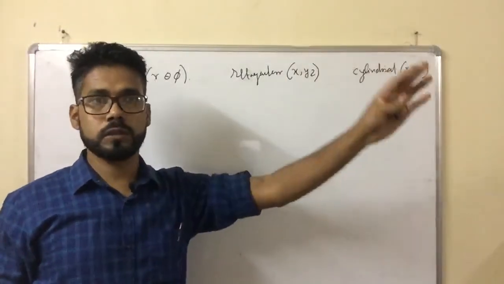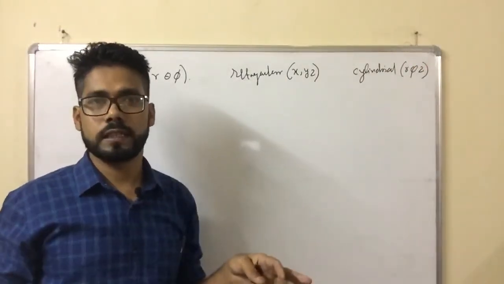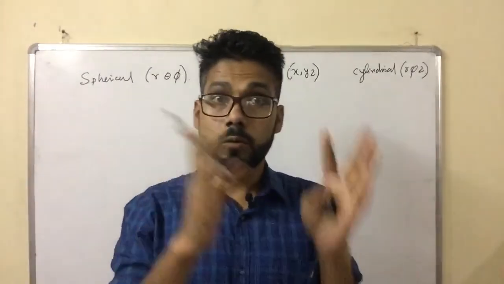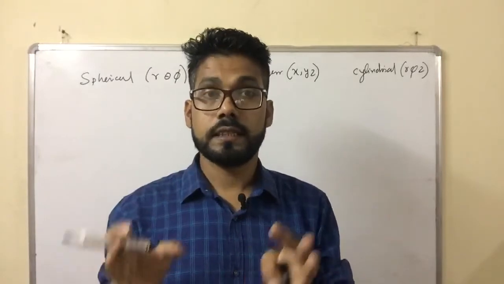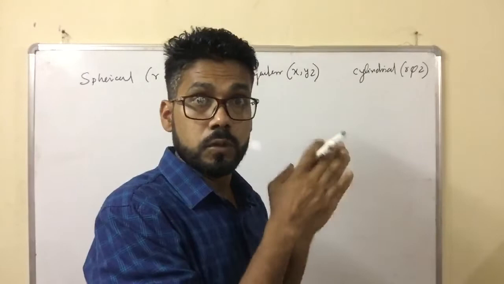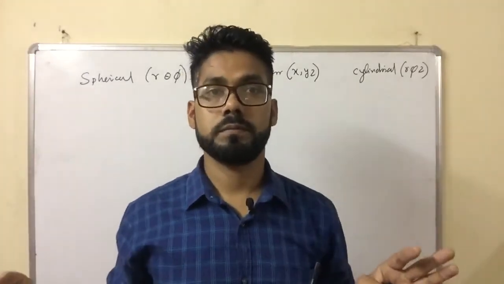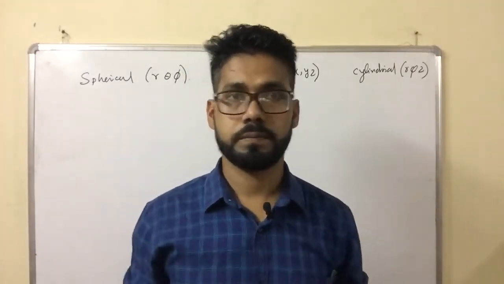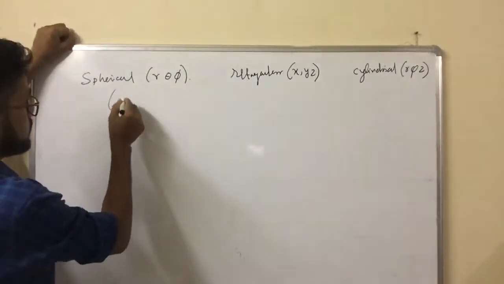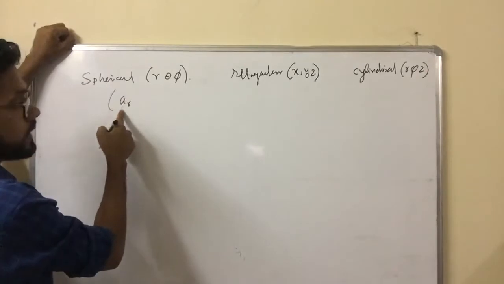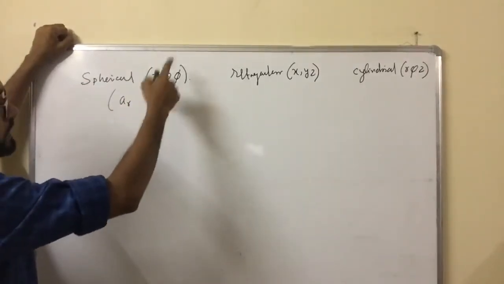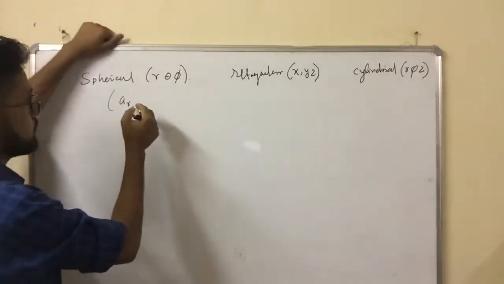I am not going to give the detailed derivation of all the coordinate transformations. I will give the important relations and how to remember them, which are often used in numerical problems. Okay, important part. The unit vector associated with r is a_r, a unit vector. You can represent it as r cap, theta cap, phi cap, but I am not going to do it like that.